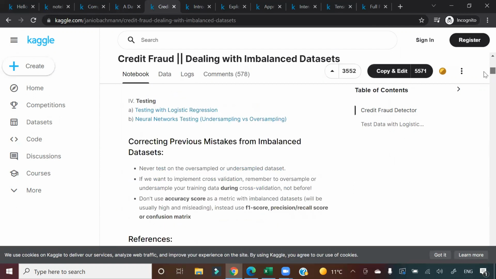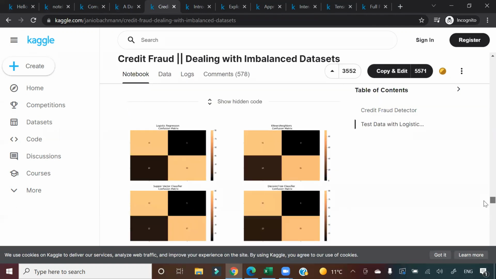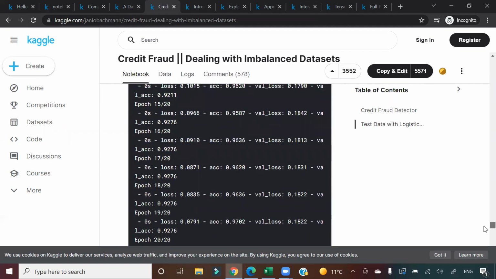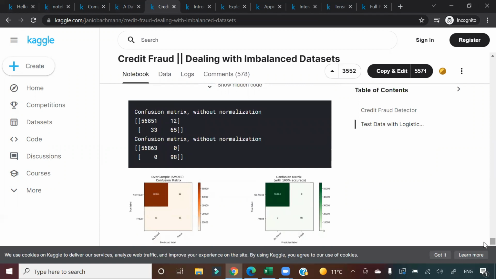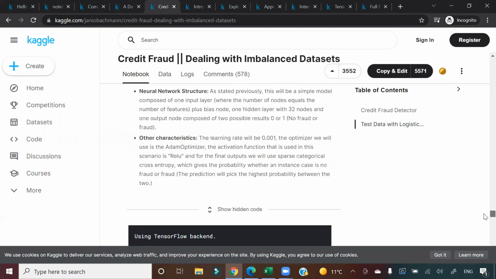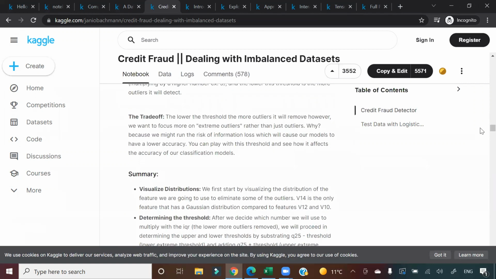You see many things have been done here, and this will give you a very good understanding of how to work with imbalanced data classification problems, and when your data is not how you want it to be. This will cover undersampling, oversampling, SMOTE, all those techniques. That is why I have listed it here.